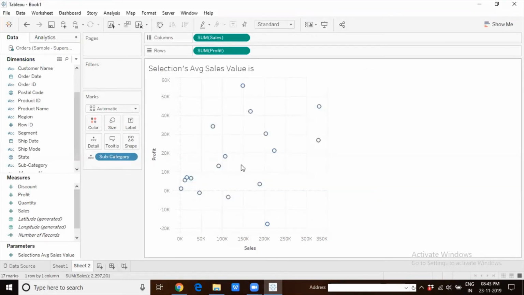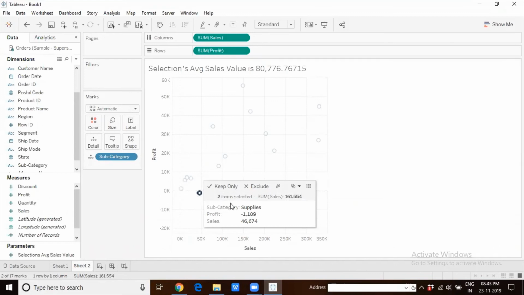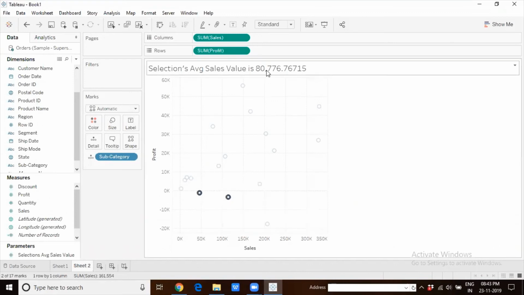Right now we have not selected anything. Suppose I select these two data points. Now the average of these two, you can see 158,454. Suppose I select these two data points. One is approximately near 50K, the other is approximately around 120K, 114K and 46K. Average of these two is 80,776.76715. Again, too many decimals, doesn't look good.